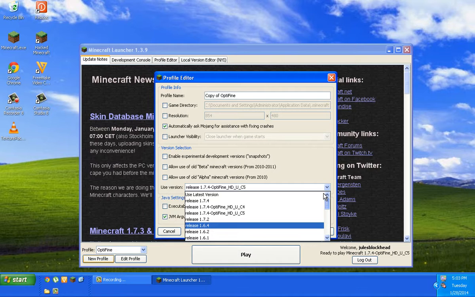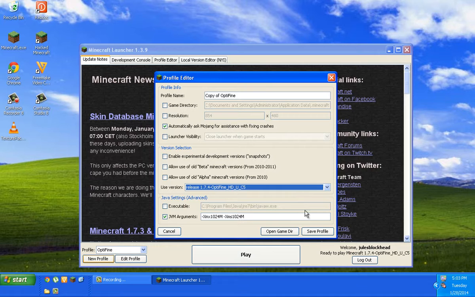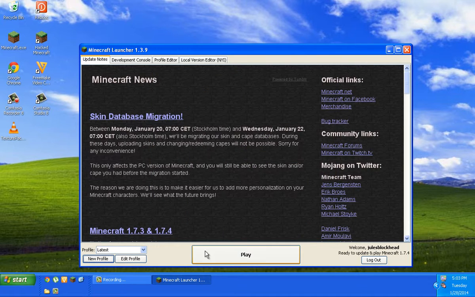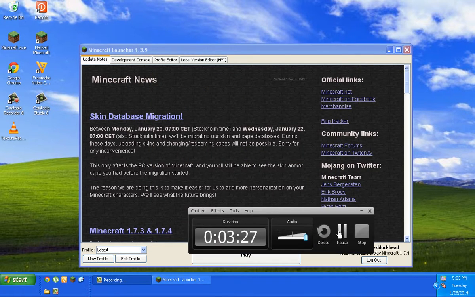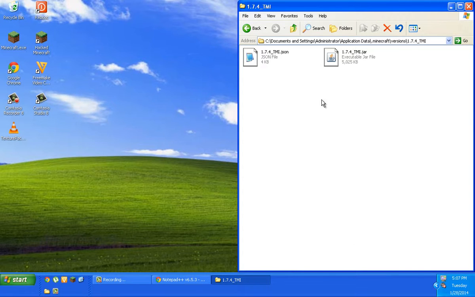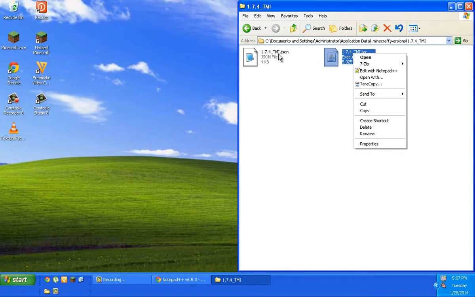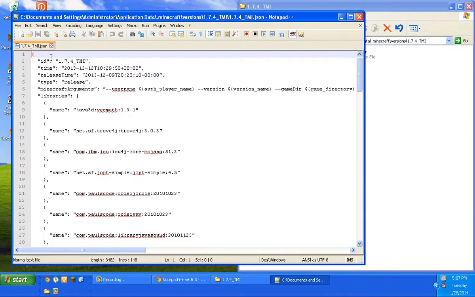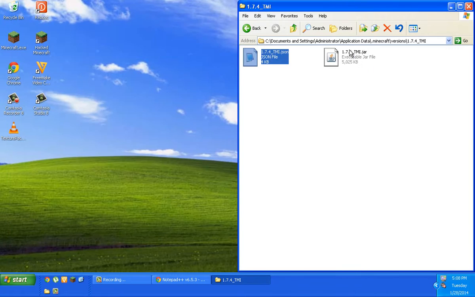Oh, I don't see it. That didn't work. Alright, I figured out a problem. You not only have to update the entry for ID and add the TMI, you also have to rename both files, the file names, and append that underscore TMI. So both of the file names need to match the folder name for the new profile that we just built.